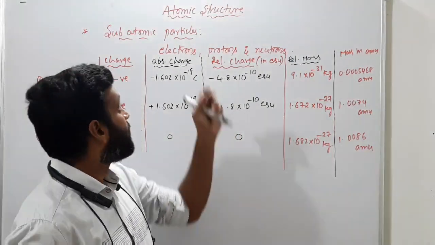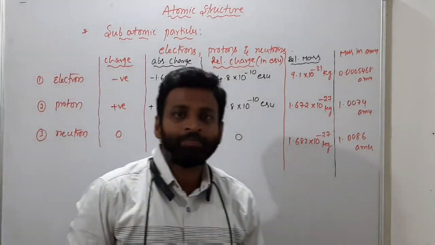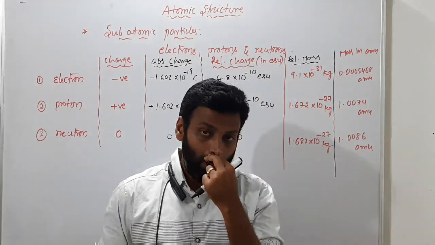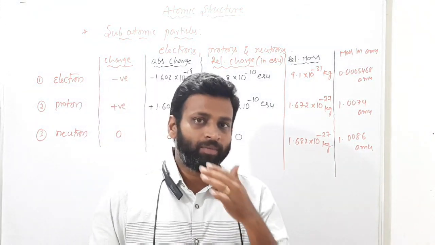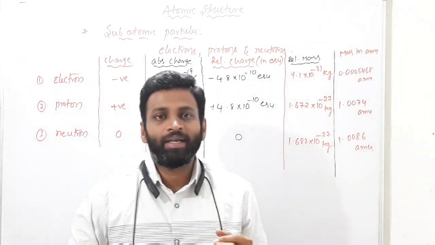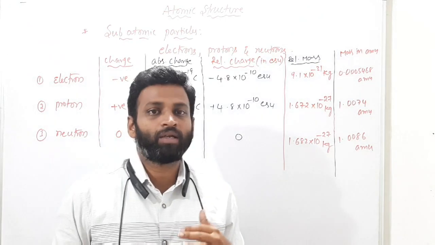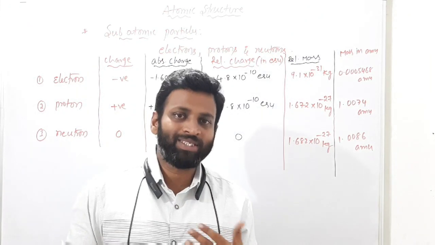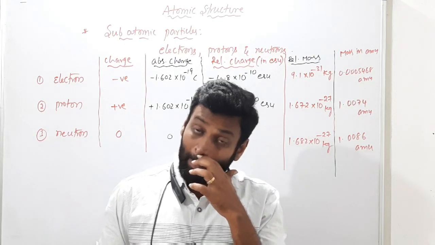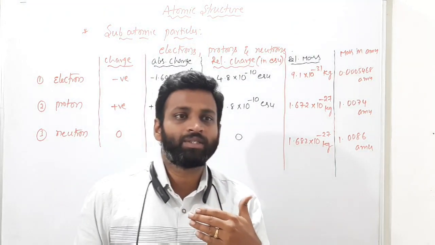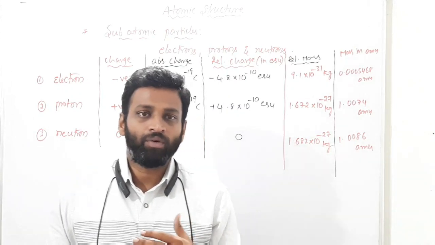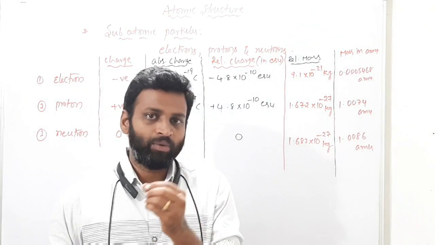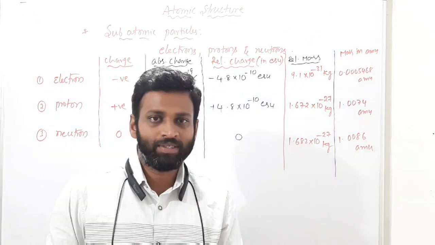Today we'll start atomic structure. We'll discuss atomic structure. It is very important. In atomic structure, you have many things, like what is the structure of an atom, what are the fundamental particles or subatomic particles, and then what is the position of the electron, the position of the neutron, and the position of the proton, where protons and neutrons are present, where electrons are present.